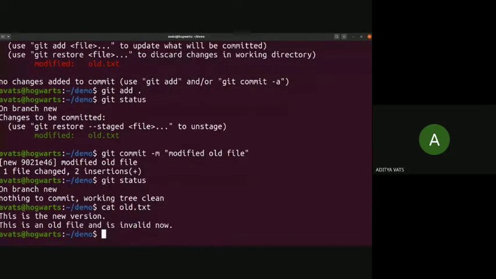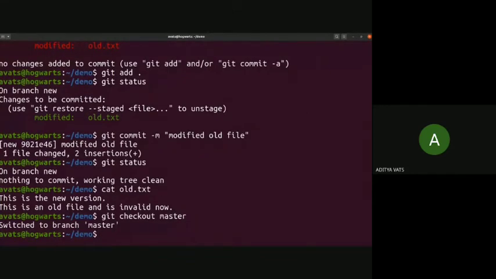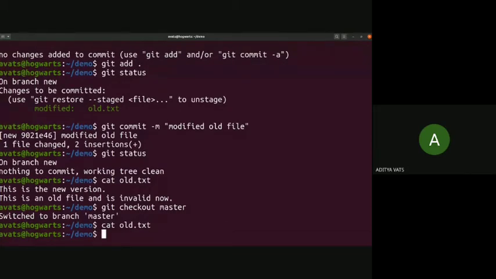You can see that cat old.txt contains this. Okay, let's check out to master and see what old.txt contains. Now we are on master. So on master old.txt contains nothing as before, because we have done all the changes on the new branch. So the same file on master contains nothing, but on the new branch the same file contains something.